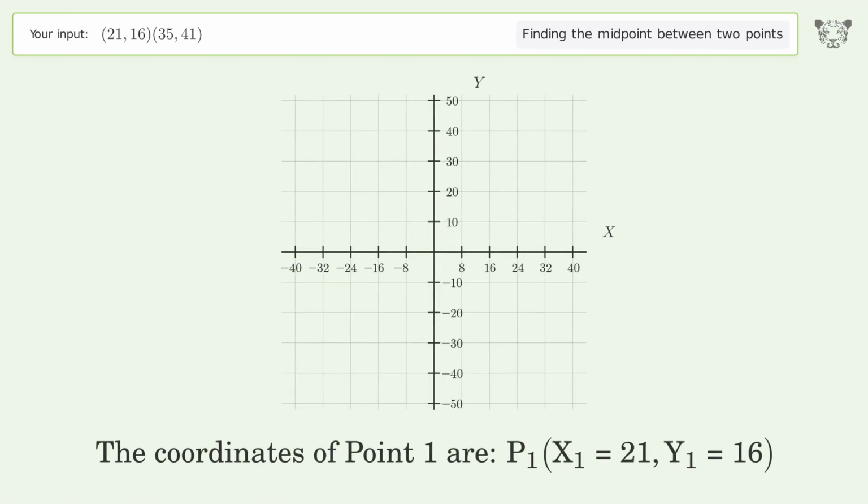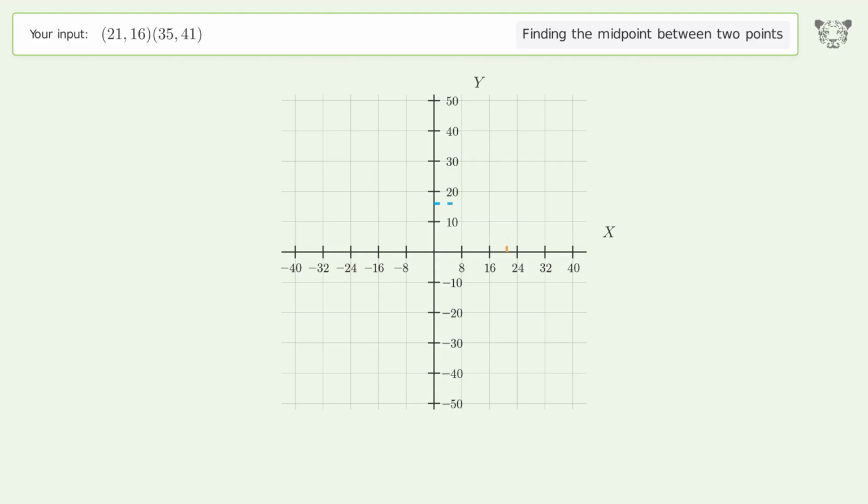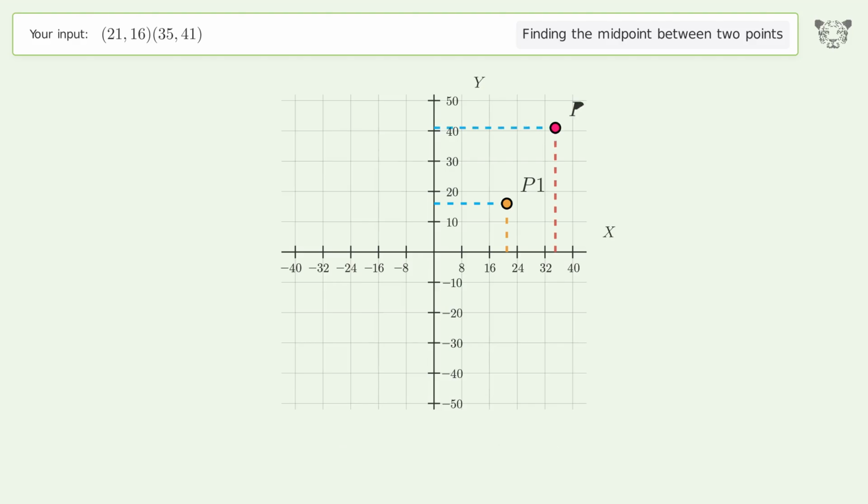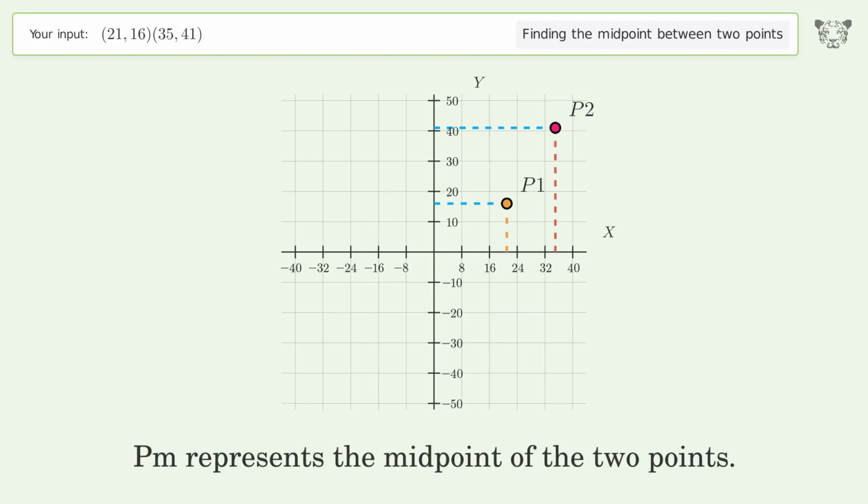The coordinates of point 1 are x1 equals 21, y1 equals 16. The coordinates of point 2 are x2 equals 35, y2 equals 41. PM represents the midpoint of the 2 points.